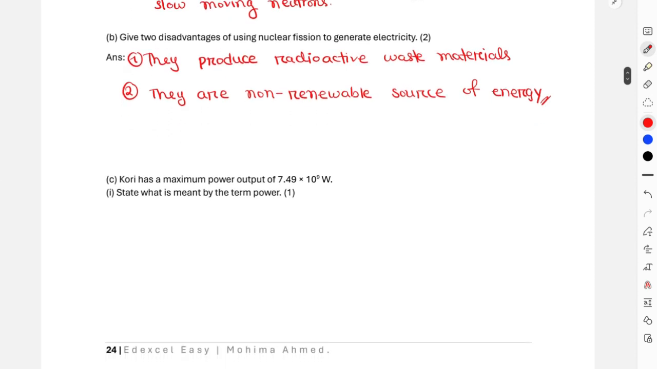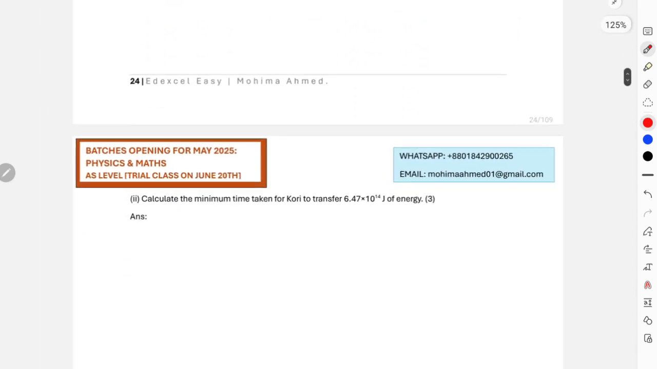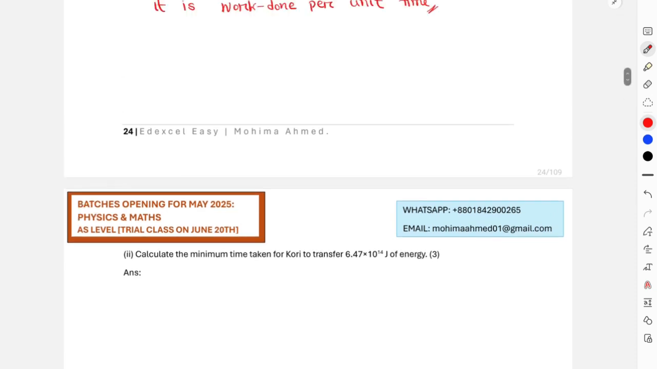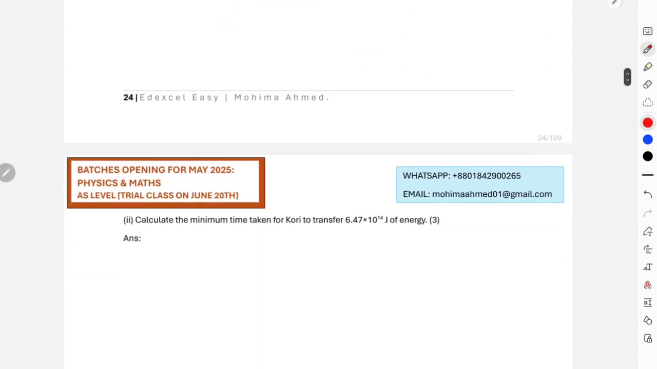Power is basically work done per unit time. So we can write it is work done per unit time. Let's move on to the next part. They want you to calculate the minimum time taken for Cory to transfer this much amount of energy. Obviously, they've given you power. You just have to basically divide energy with power to get time.